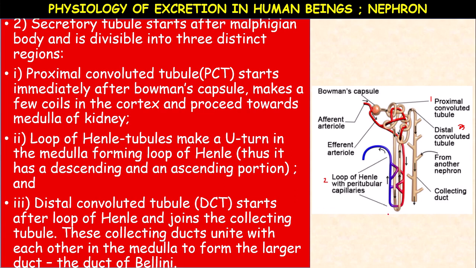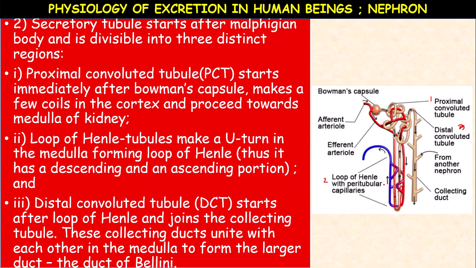Loop of Henle tubules make a U shape. See here, this is the loop of Henle. It makes a U turn in the medulla, forming the loop of Henle. Thus it has a descending and ascending portion. Ascending means proceeding upward, descending means coming down.